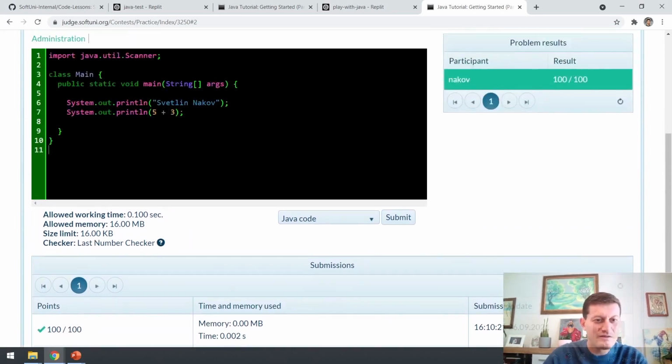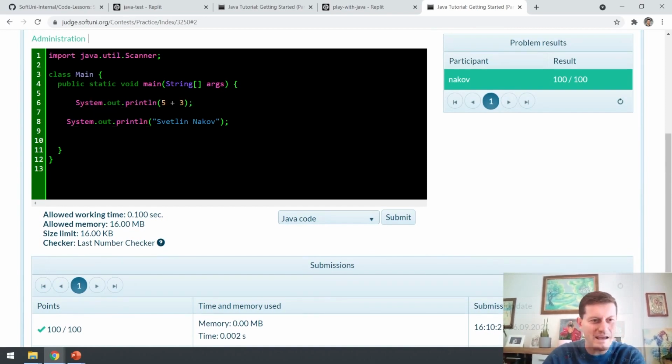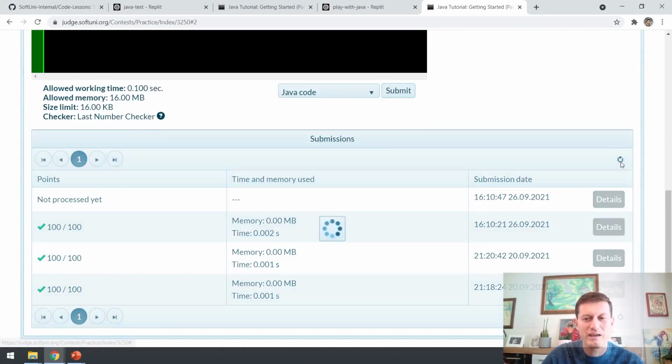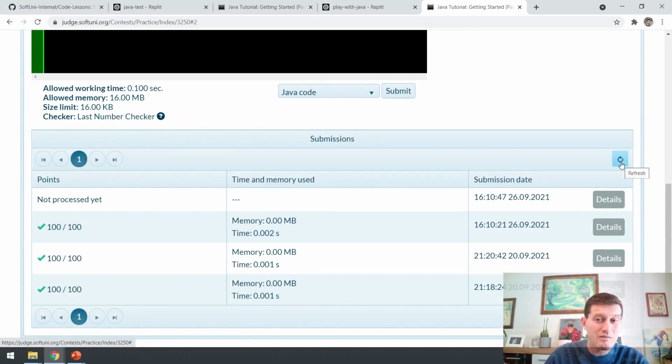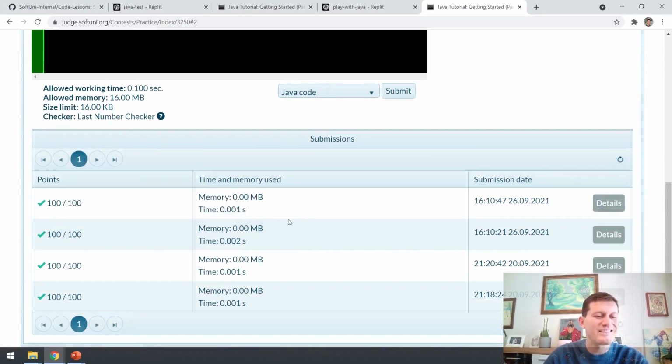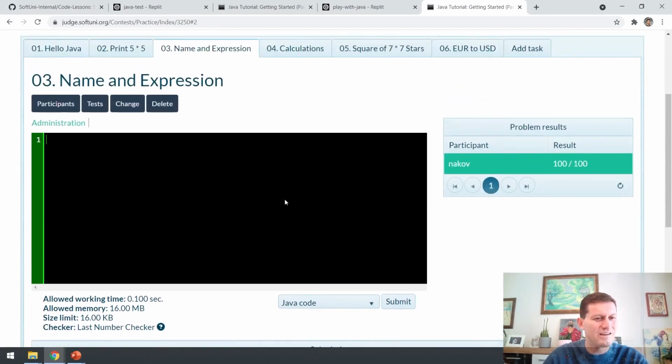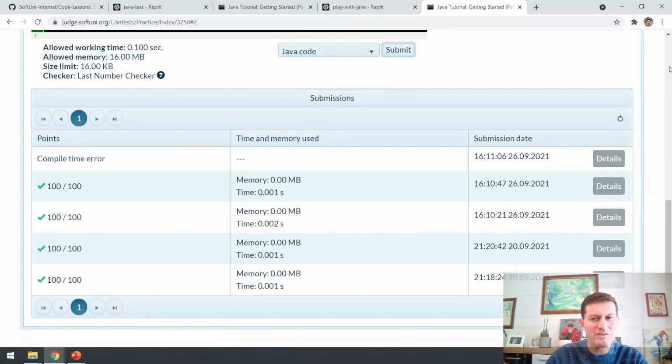If I print first this expression and then my name, it will probably be incorrect and will probably give me, oh, it accepts it. This is because the checker, the algorithm to check whether you are correct or not, allows this. But if I print this one, for example, it will tell me that this is a compile time error, which means that you have an error in your program, and it's incorrect, of course.